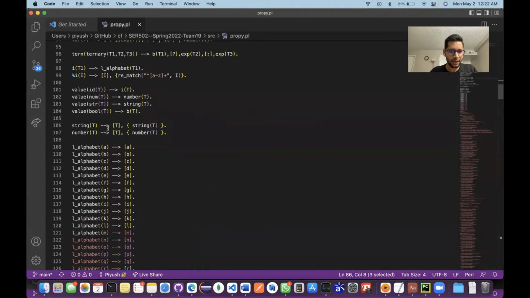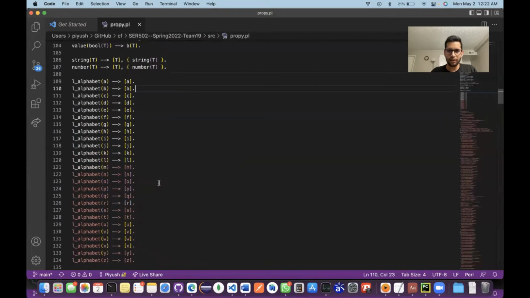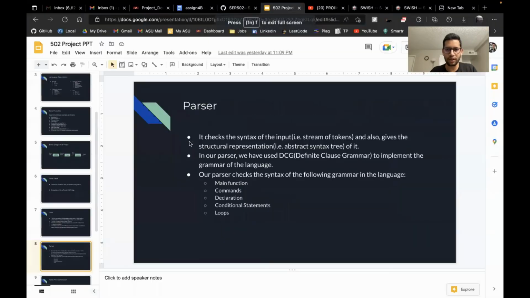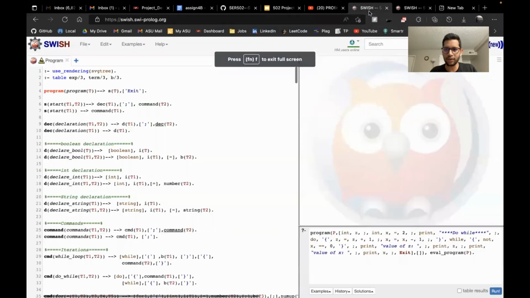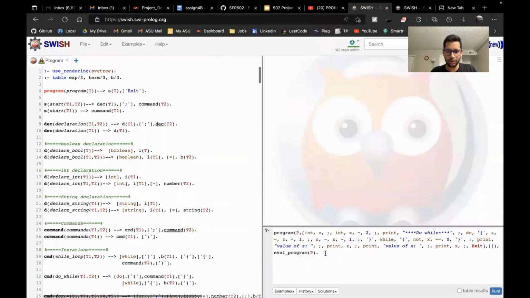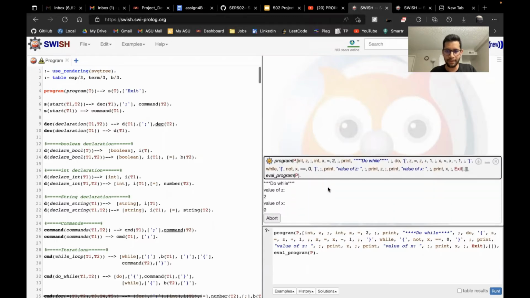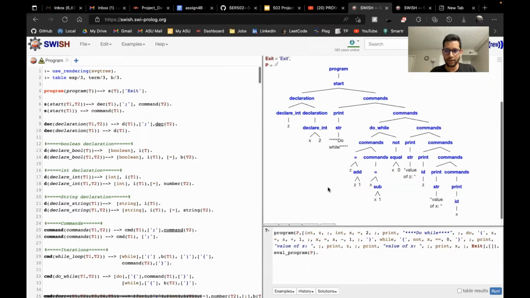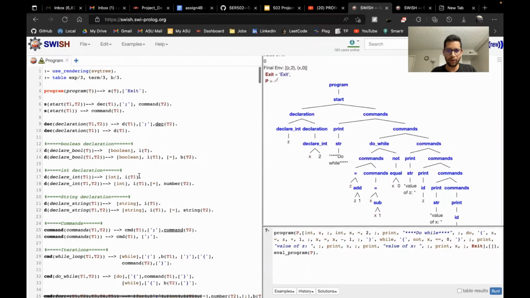And the last part is the string predicate, number predicate, and alphabet predicate, which will generate parse tree for string, number, and alphabets. And to show a demo of the parse tree generation, I have this sample code. So I'm just going to run this and show the parse tree for it. So this is how the parse tree for any program would look like. Thank you.